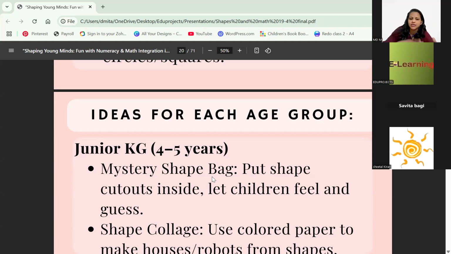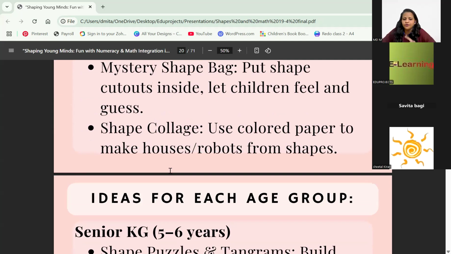But now what I associated here was put different shape cutouts, tell the children to put hands in the bag, not look into it, and tell them to feel the shape. So once they are feeling, the tactile learning is happening, and they will be like, okay, this has four sides, four equal sides, and then they will say it's a square. So this works for shapes as well.